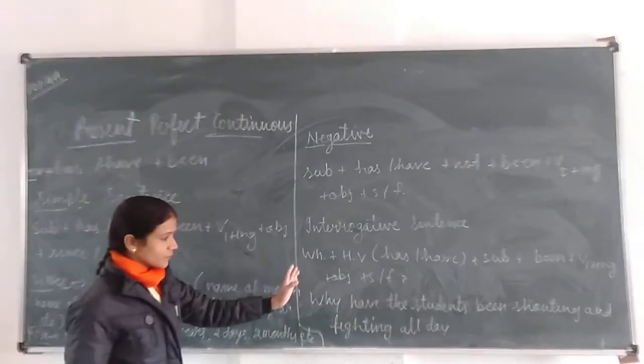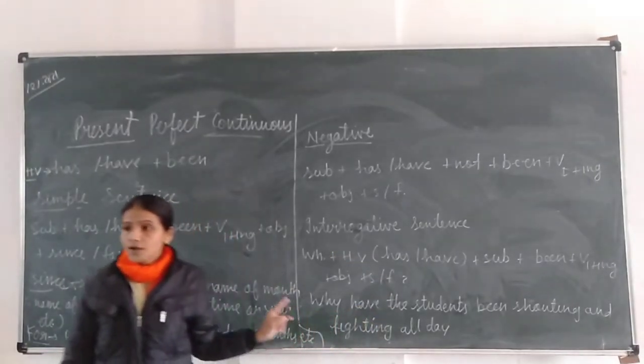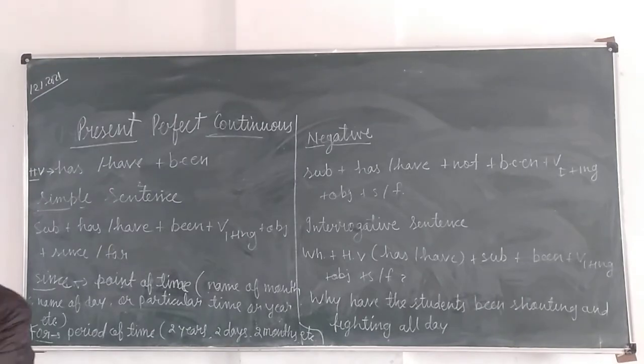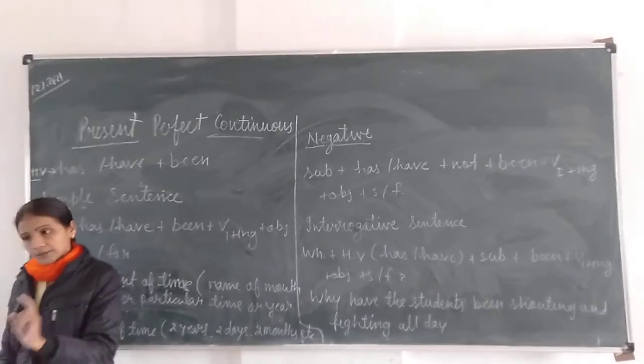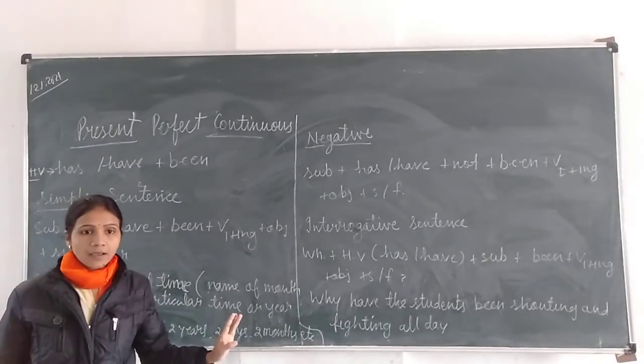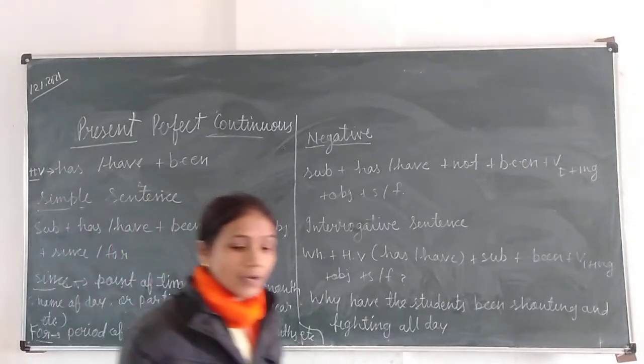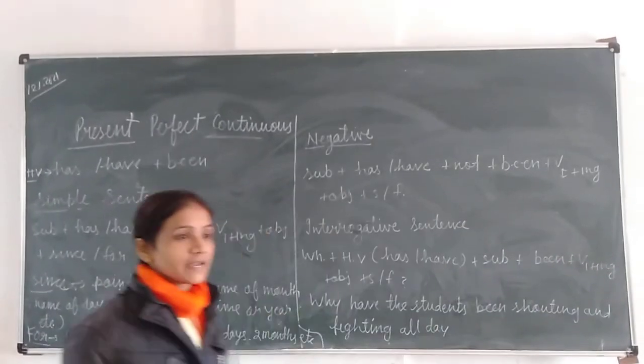This is an example of an interrogative sentence. Again I repeat, why have the students been shouting and fighting all day? Clear? Now write the next sentence structure, of an interrogative negative sentence.